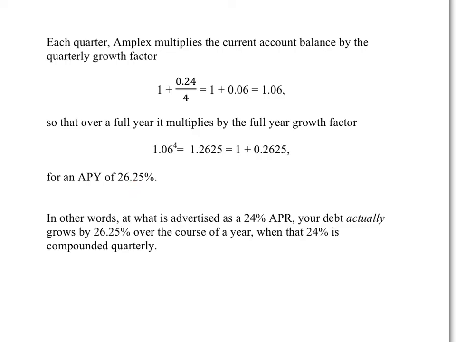Let's stop and think what that actually means in practice. So they advertise a 24% APR. Nominally, they're charging you 24% interest, but when you look at the effect of quarterly compounding, your debt actually grows by 26.25% over the course of a full year. That is actually rather a significant difference, and it's important to understand this. There is a law that requires them to report this number somewhere in the fine print, but you have to be aware that there is this distinction. You might not think to look, and most people probably don't look, in the fine print to find this number.